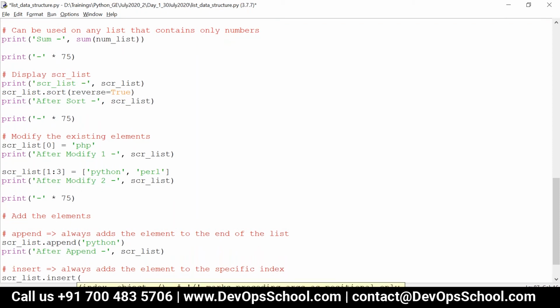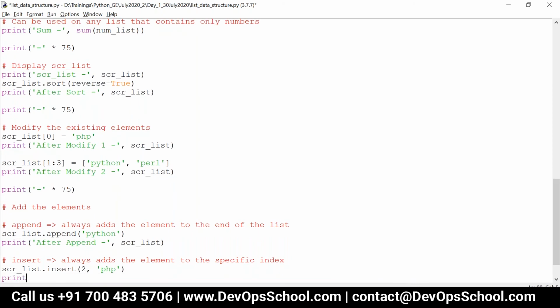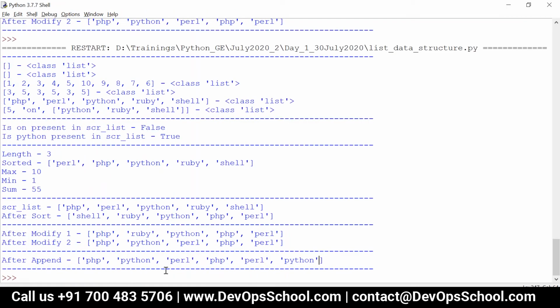The first parameter is nothing but the index. So I have to give 2 here, and then I am giving PHP. Now let's see, after insert, I can say scr underscore list. What is the element at index 2? It is Perl, right?